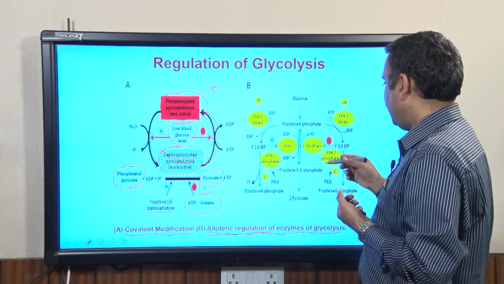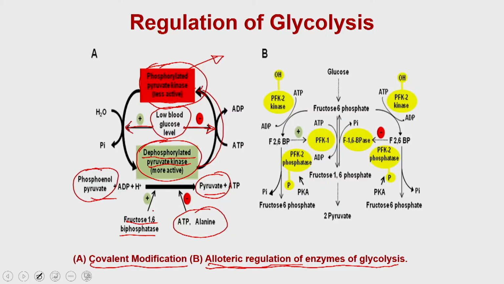You can imagine that fructose 6 phosphate is getting converted into fructose 1,6 bisphosphate, and this reaction is catalyzed by phosphofructokinase. Phosphofructokinase has an allosteric binding site for fructose 2,6 bisphosphate, which is neither a substrate nor the product of this reaction, and because of that it modulates its activity.